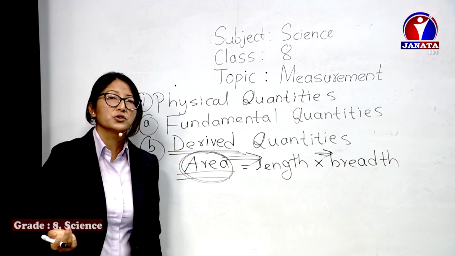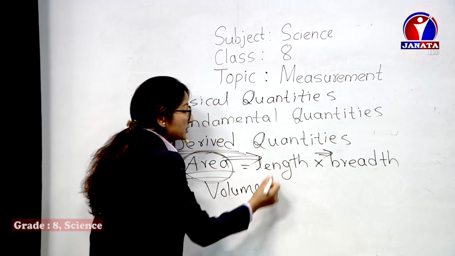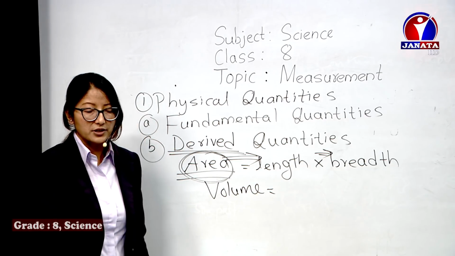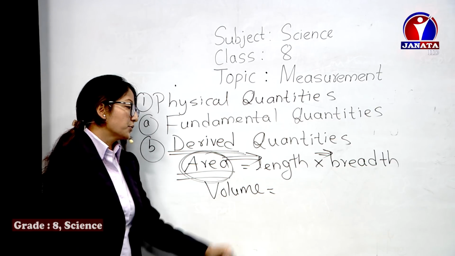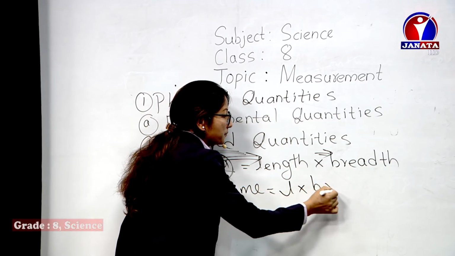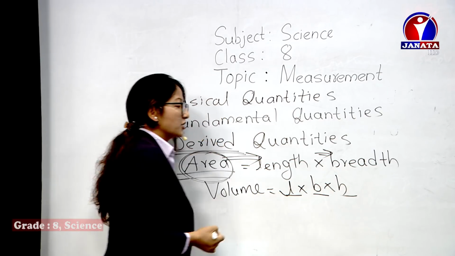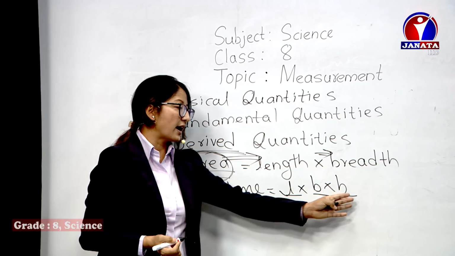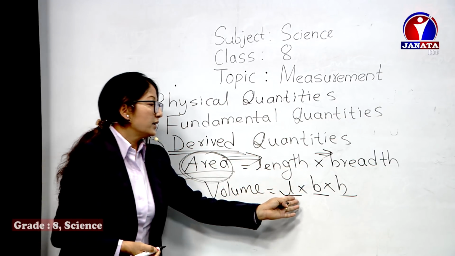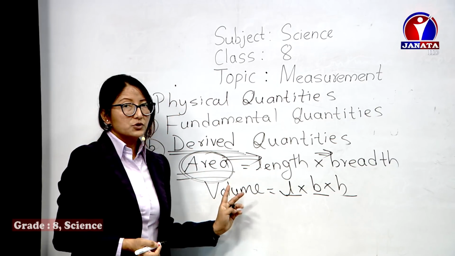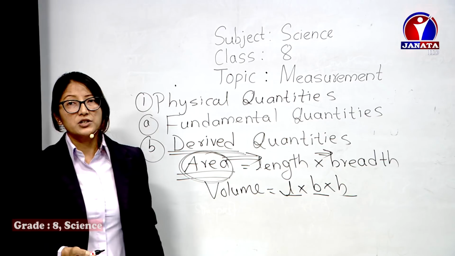Similarly, we do have many other examples. Volume: if you want to find the volume of a cuboid, it's similar, length into breadth into height. I'll write in short. We need to find the length, breadth, and height of the object. Though length, breadth, and height are all types of lengths, to find volume it is dependent upon these quantities. So this is also a derived quantity.